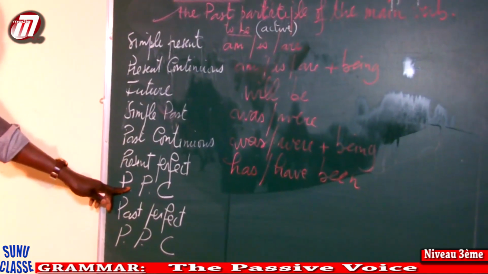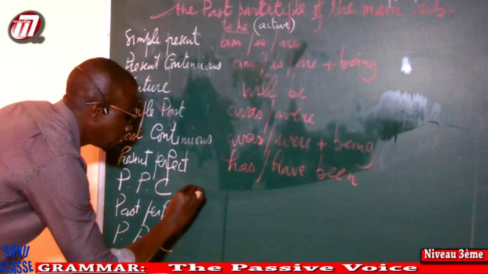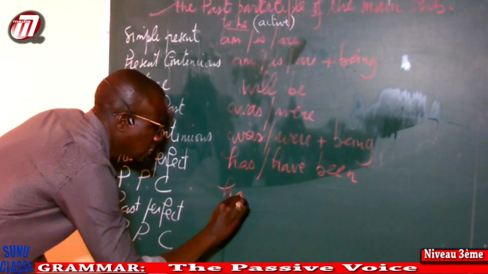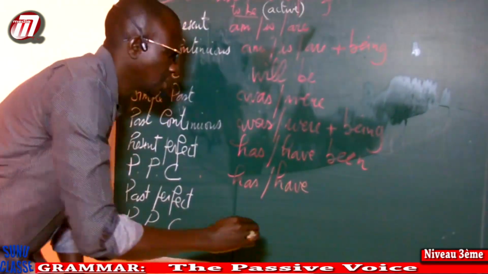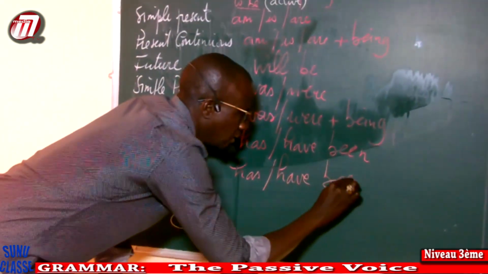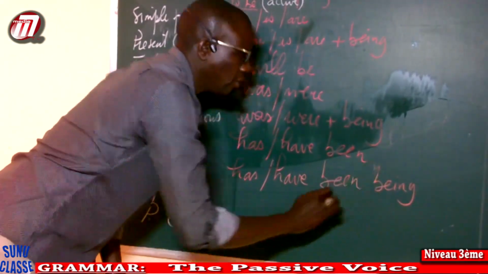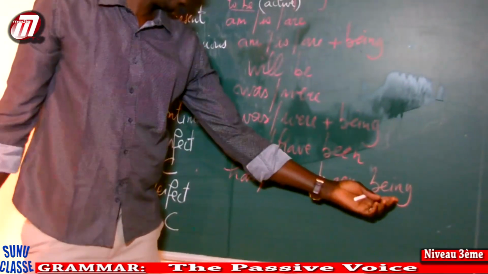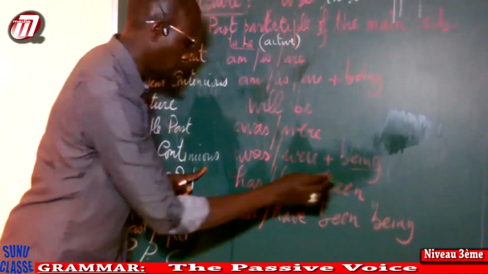Present perfect continuous: we're going to have has or have been being. When we have continuous, we have ing. Look here: continuous, ing.